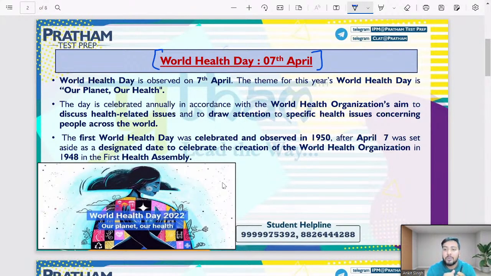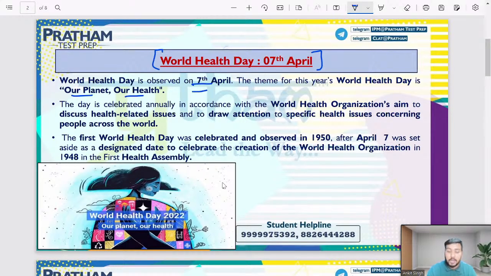So let's discuss this news. First we will read a little about this news, what the important takeaways are, and then we will move on. The World Health Day is observed on 7th of April. When is it celebrated? On 7th of April. And the theme for this year's World Health Day is Our Planet, Our Health. This is important, you all have to note it down. What is the theme of World Health Day? Our Planet and Our Health, right?